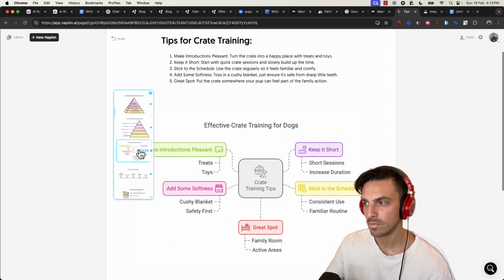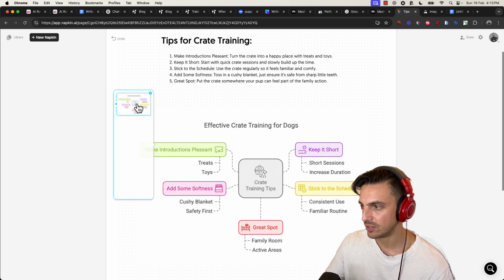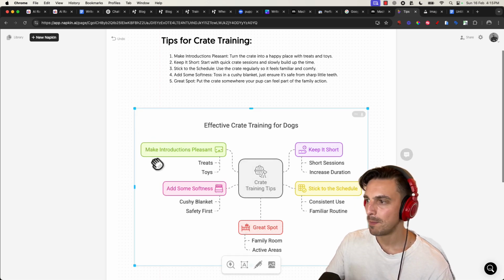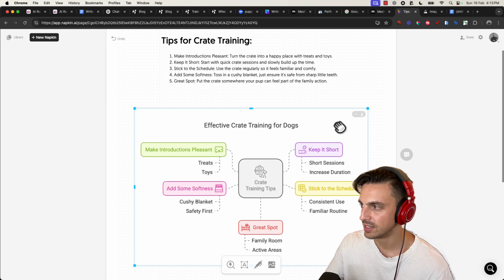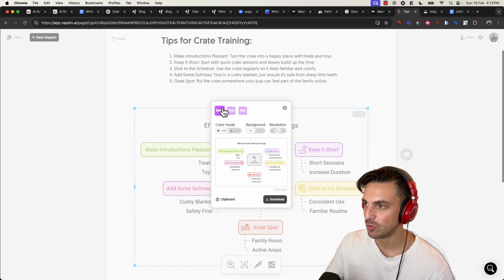So let's see here. This one is really good. Effective crate training for dogs. I like this. I'm going to select this format here. I can then amend the different colors if this doesn't suit my needs, but that's okay. I like it as it is. I'm going to then export this as a PNG file, or I can just copy it to my clipboard.